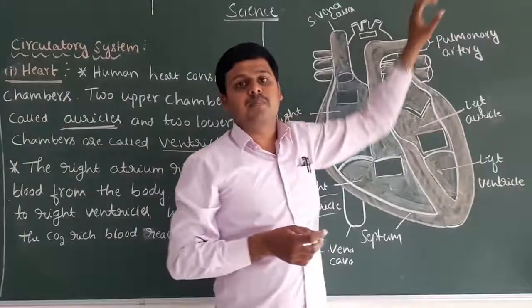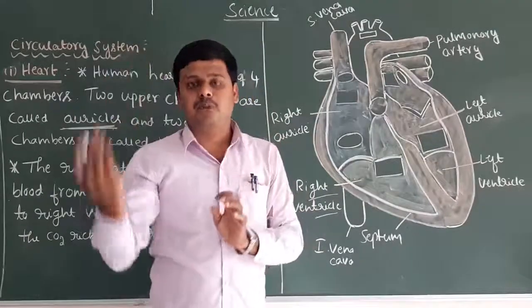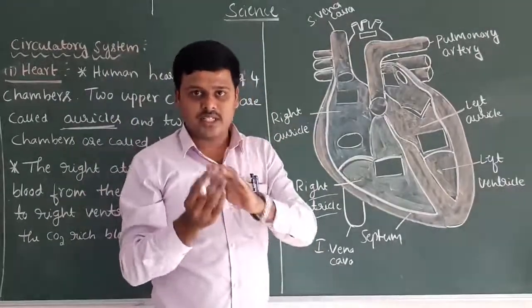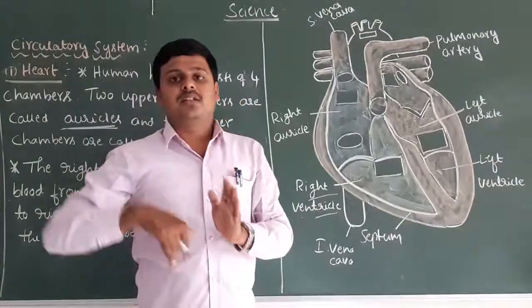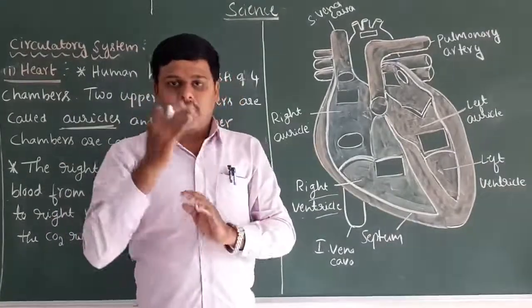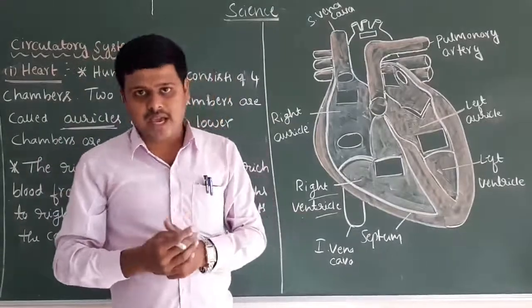In the lungs the purification of the blood takes place. The carbon dioxide-rich blood is purified in the lungs and converted into oxygenated blood.